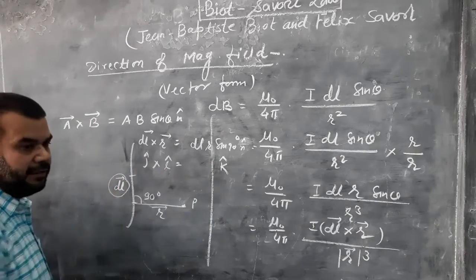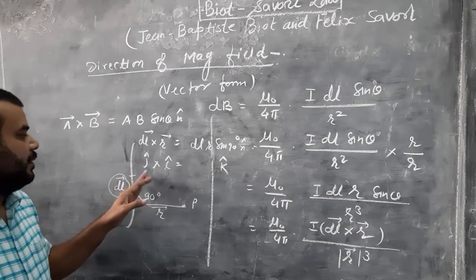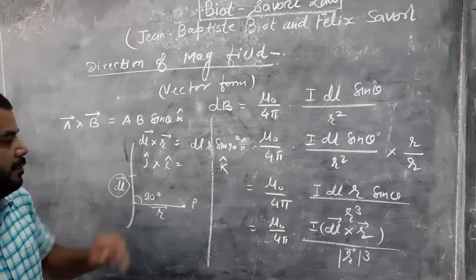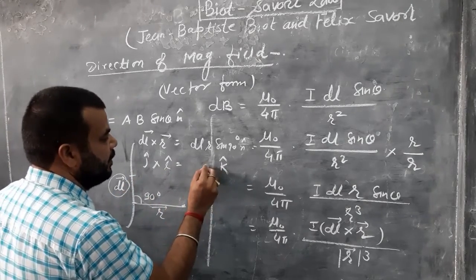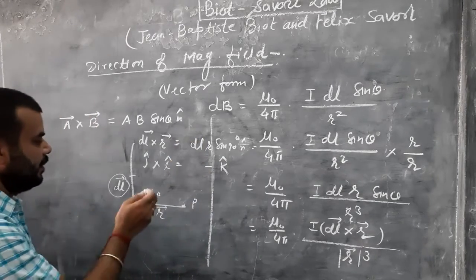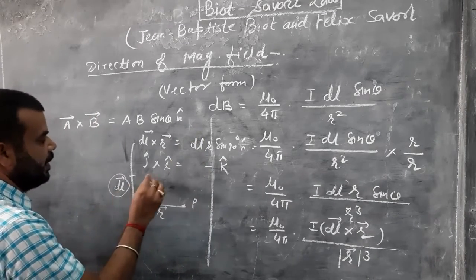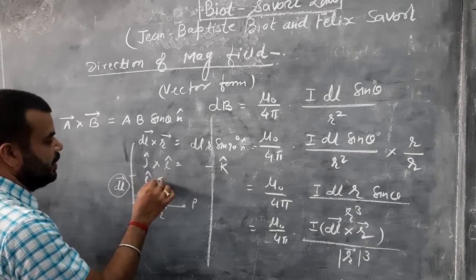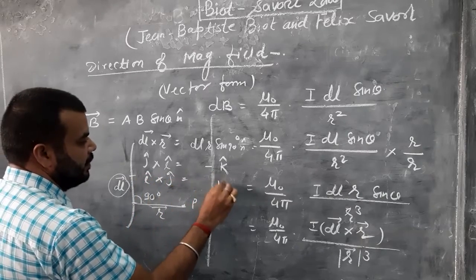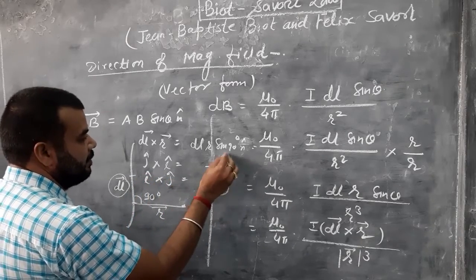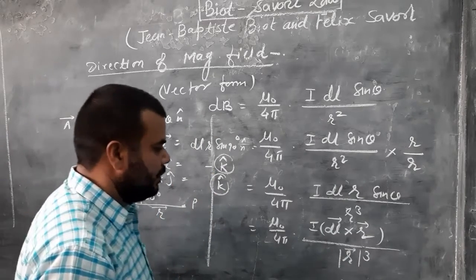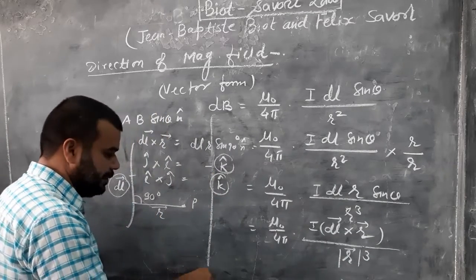j cross i in vector form, so the vector k can be written in the form of minus k cap. And if we are taking dl along the x axis, then i cross j can be written as k cap. This is clockwise and anti-clockwise.